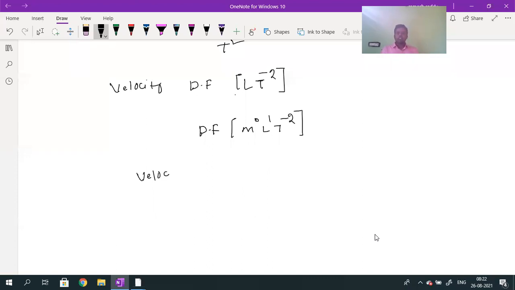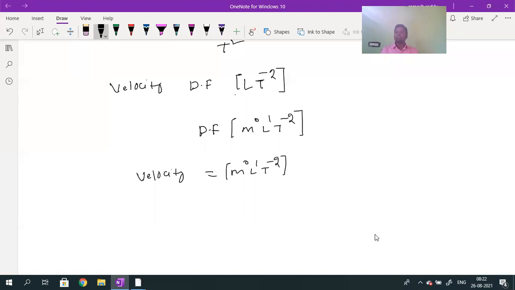Writing the physical quantity on the left side and the dimensional formula on the right side. What is the equation we have written? This equation is called the dimensional equation. So from this it is clear that for velocity, it is not compulsory to write m, but